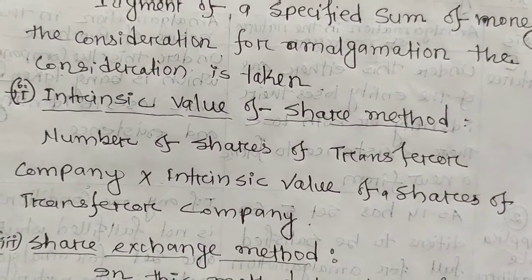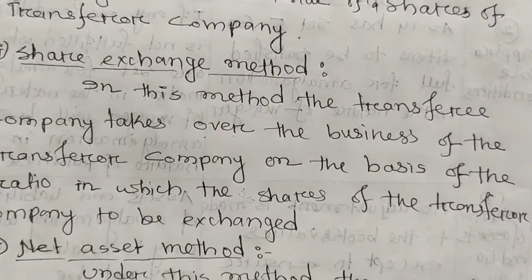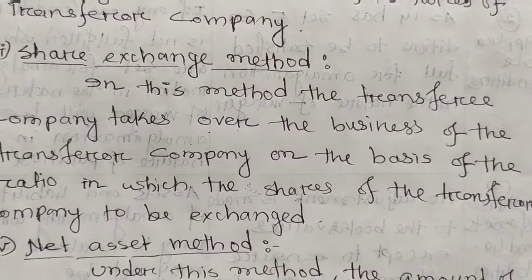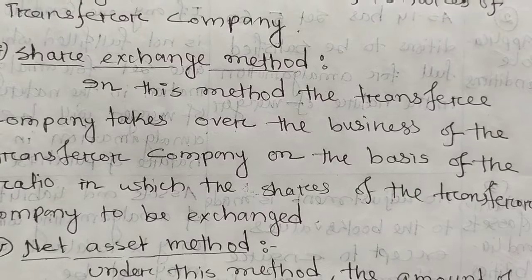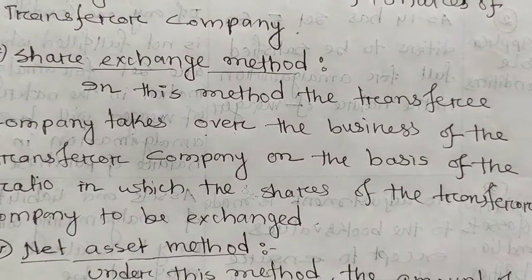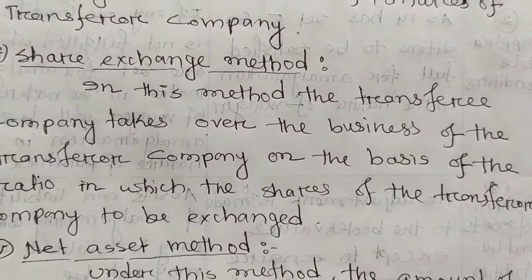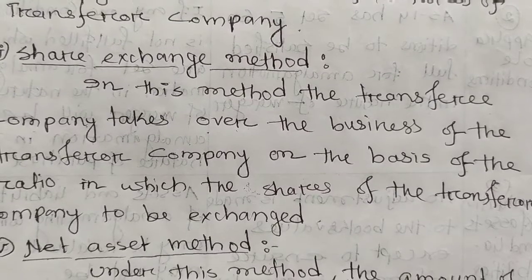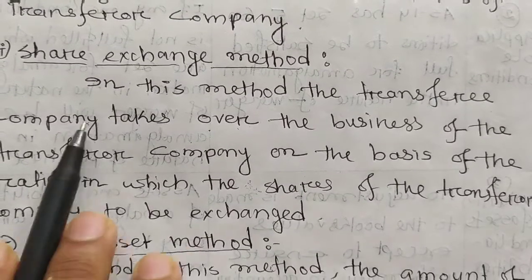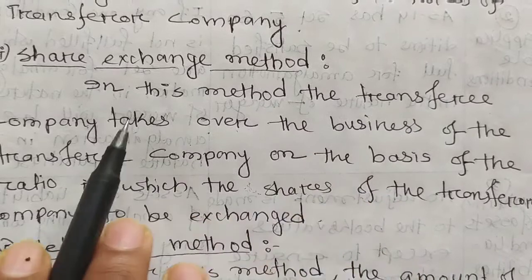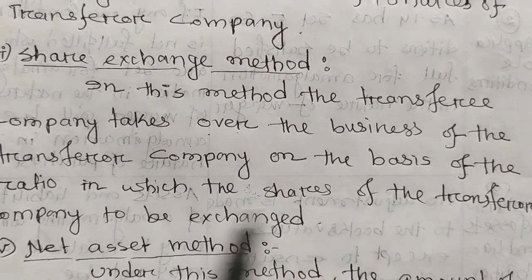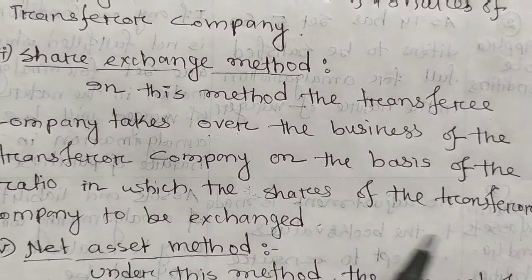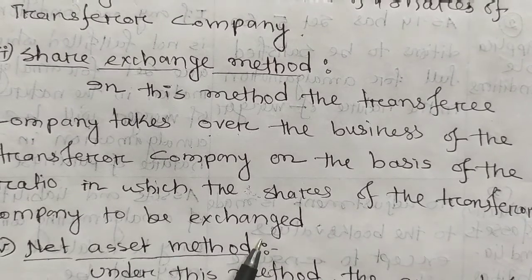Next method, look, share exchange method. Share exchange method means what? One share against another share. That is exchange. That means exchange of shares of the transferee company with the transferor company. That is called share exchange method. In this method, the transferee company takes over the business of the transferor company on the basis of the ratio in which the shares of the transferee company are to be exchanged.